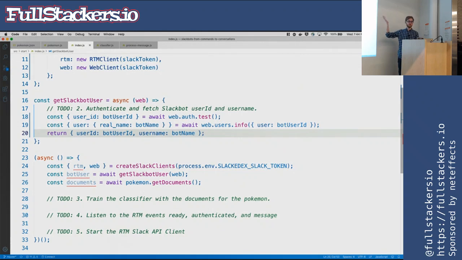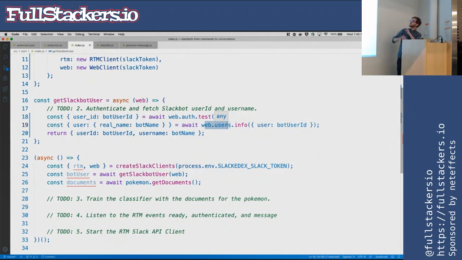So web is the RESTful endpoint, auth is the auth controller, test is the post method called test. And then we are just calling that. Same with info, so web/user/info is a post that accepts that as a body. So you don't actually have to use these clients, you can use the REST endpoints, but these are all wrapped. And if you're a fan of TypeScript, all of these are TypeScriptified, so you can actually use those as well.